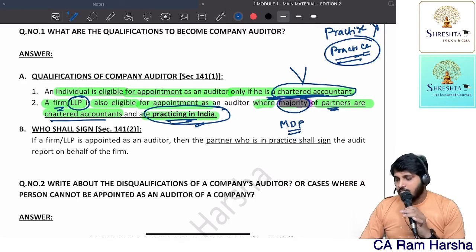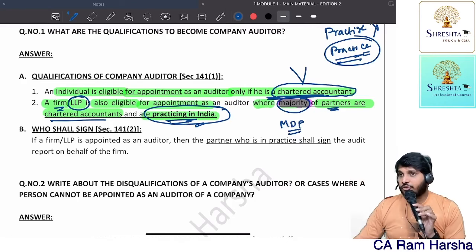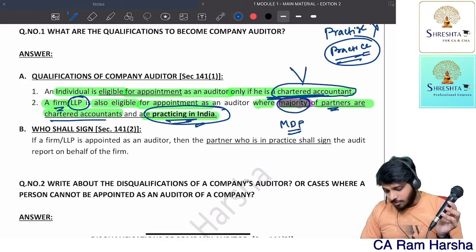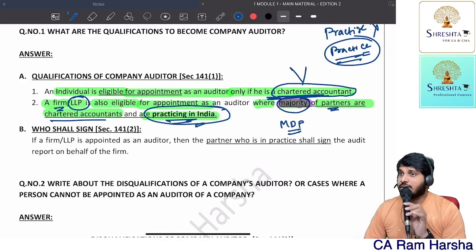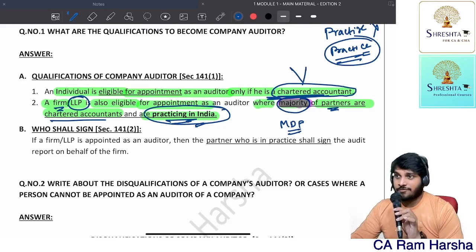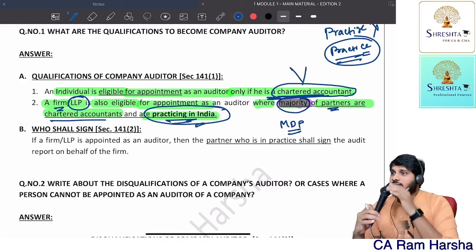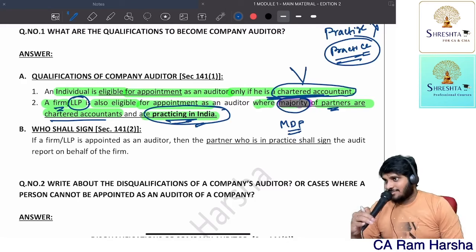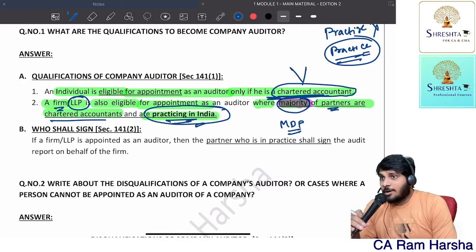We have clause 4. Clause 4 of part 1 of schedule 1 to the Chartered Accountants Act 1949, which we are going to discuss in the professional ethics chapter, which is an important clause. A chartered accountant in practice cannot form partnership with a non-member.